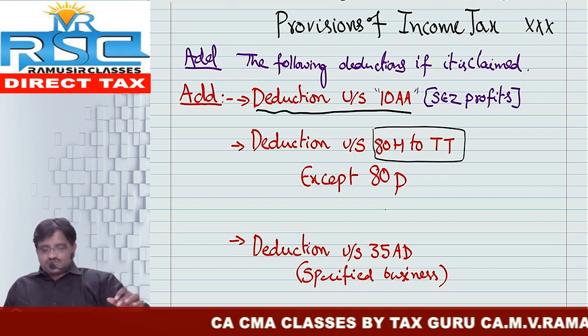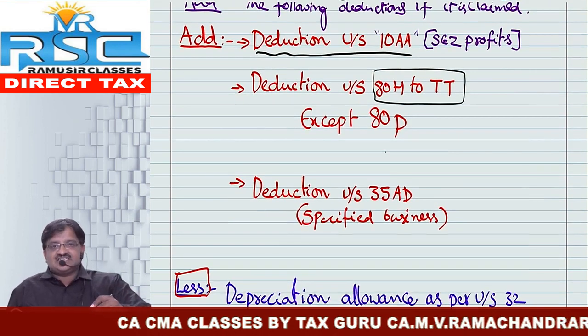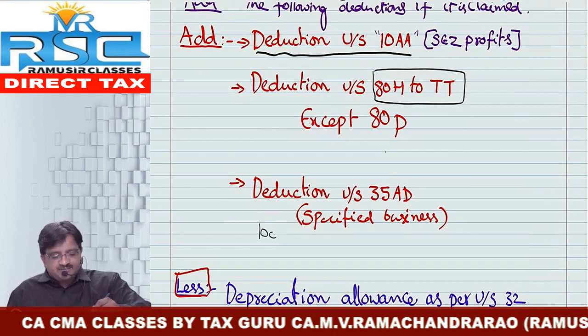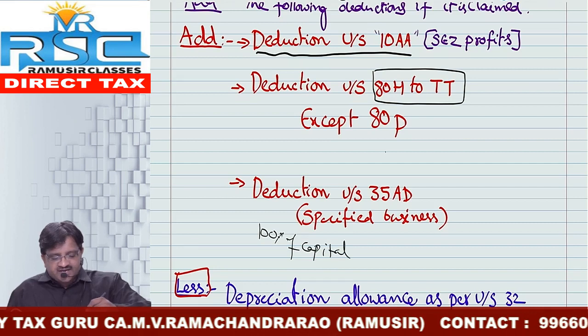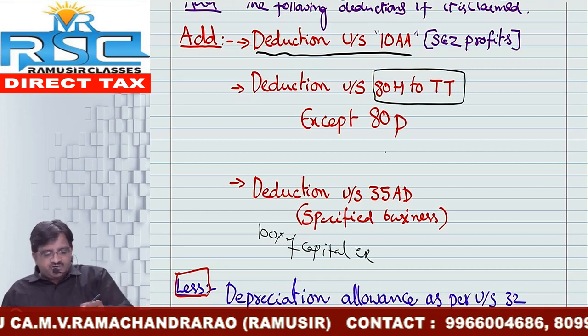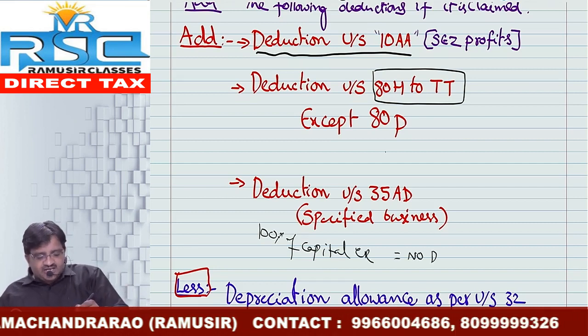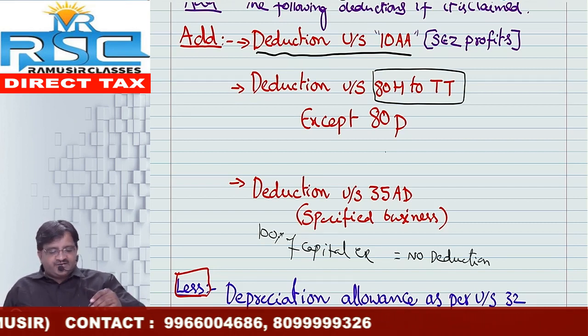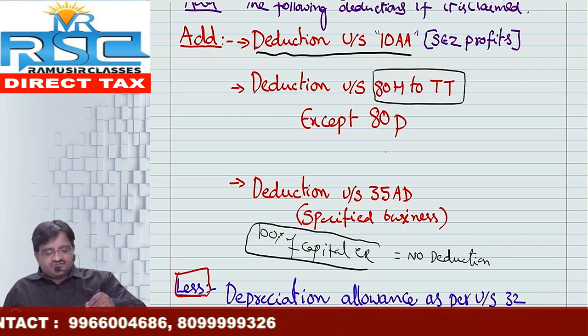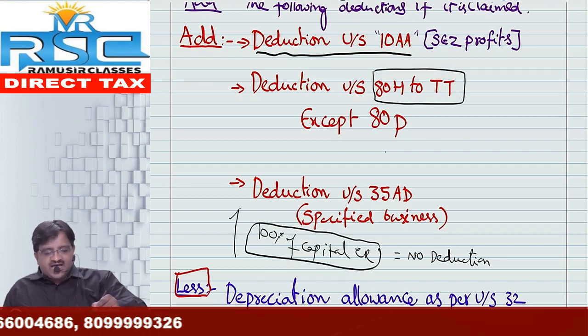But one thing for sure, generally deduction under section 35AD is nothing but 100% of capital expenditure allowed in those days. Whenever 100% of capital expenditure is allowed, generally no depreciation is also allowed in normal computation time itself. So today, whatever 100% deduction I have claimed, I am adding back.